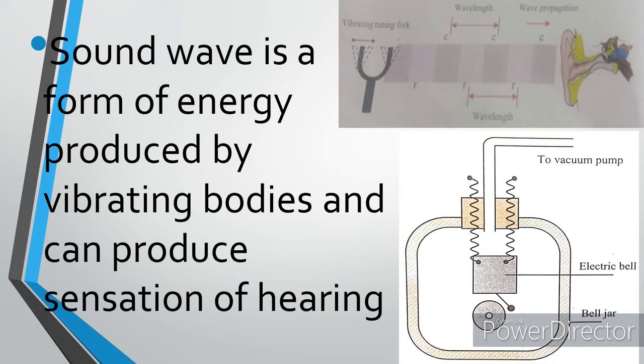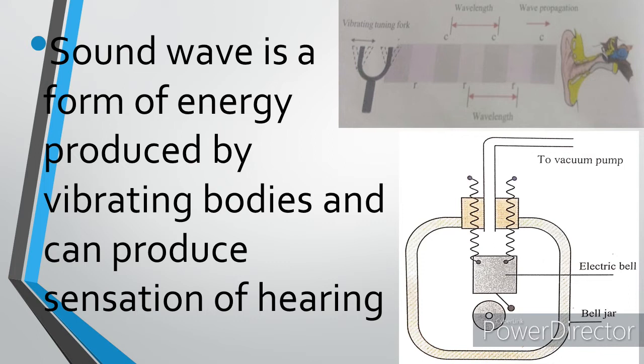Once you strike a tuning fork, you see that the prongs vibrate, and these vibrations give rise to the sound wave. So in summary, sound wave requires a material medium for its propagation. Also take note that the nature of the vibration and the mode of the transmission would determine the type of sound that can be detected.